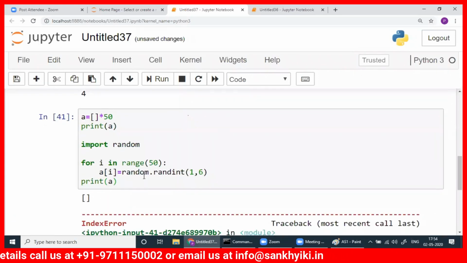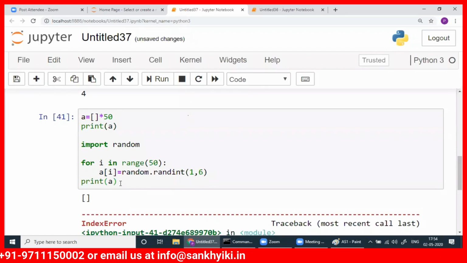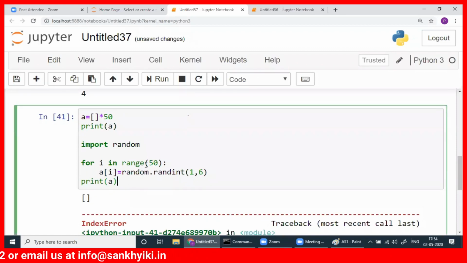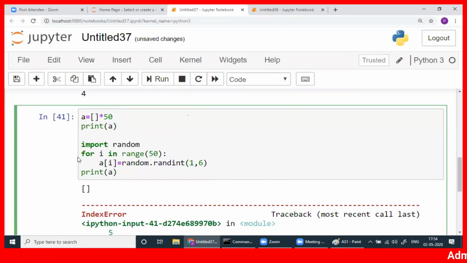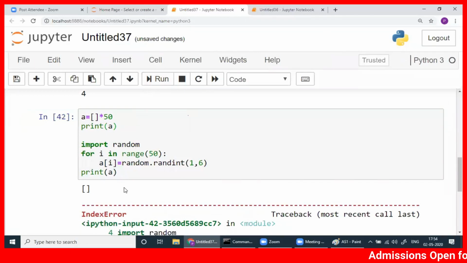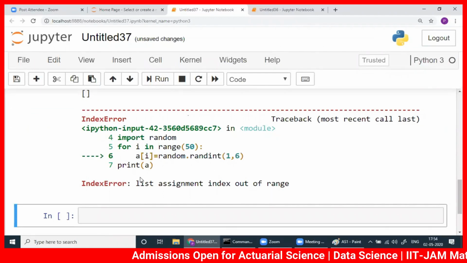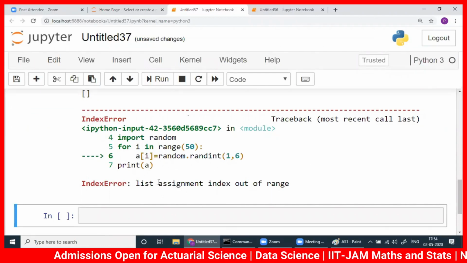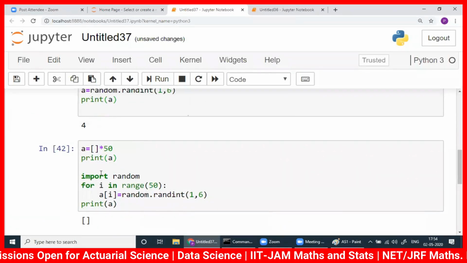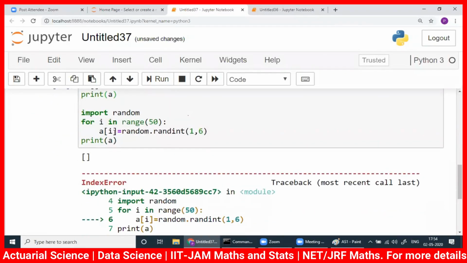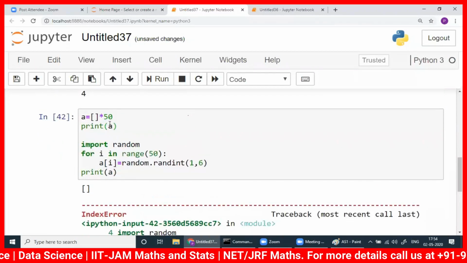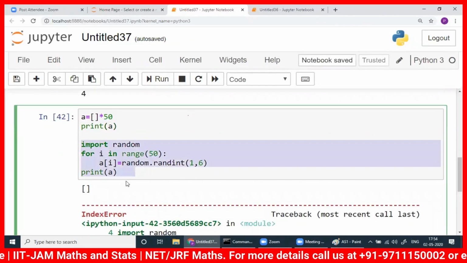Print A. That's fine. It's an index error, right? For i in range 50, A[i] is random.randint, print A. It says 6th line, this one. 0 to 49. Okay, you can check this way.